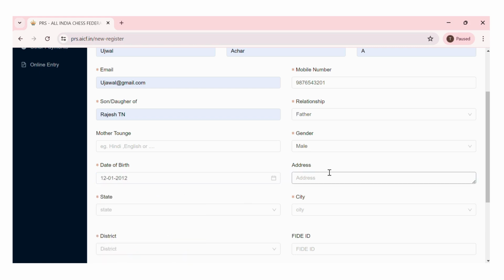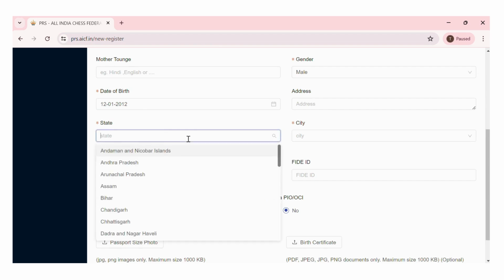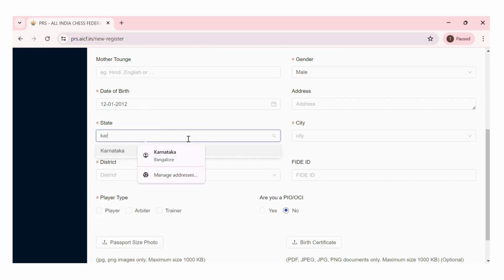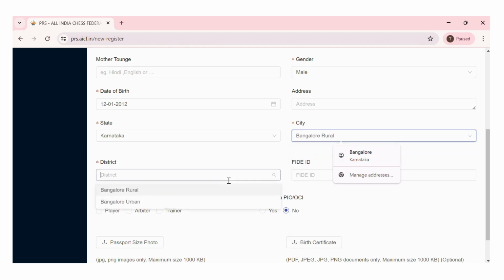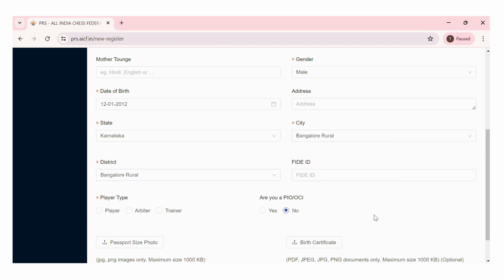Address can be skipped because it is not mandatory field. And you can enter the state here. This student is from Karnataka, so I have entered Karnataka state. You can enter your respective state and city and district details. And FIDE ID is not mandatory. For the first time registration, you will not have FIDE ID, so you can skip this.